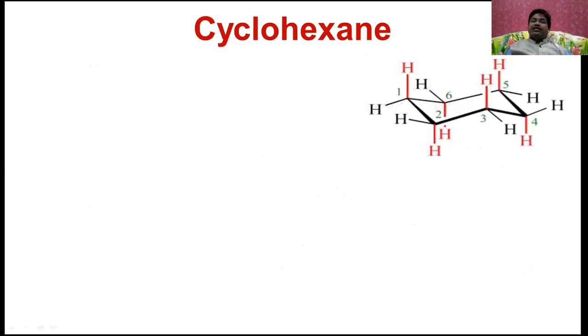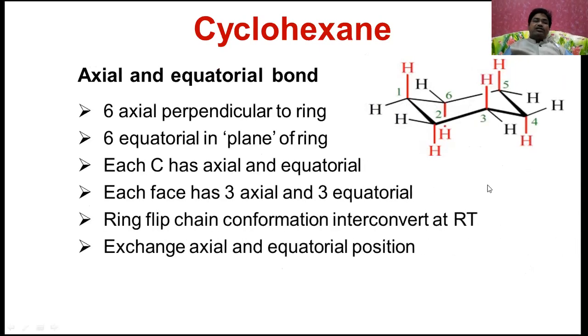We can see these are the equatorial positions and these are the axial positions. There are 6 axial bonds, the black colored ones, and 6 equatorial bonds, and the 6 axial hydrogens are the red colored ones. Each carbon has an axial and an equatorial position.